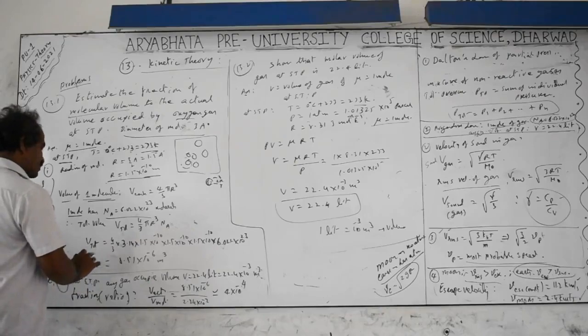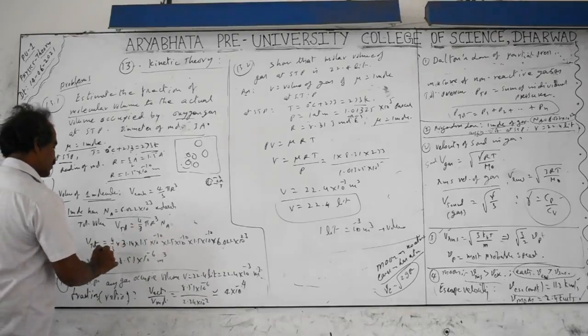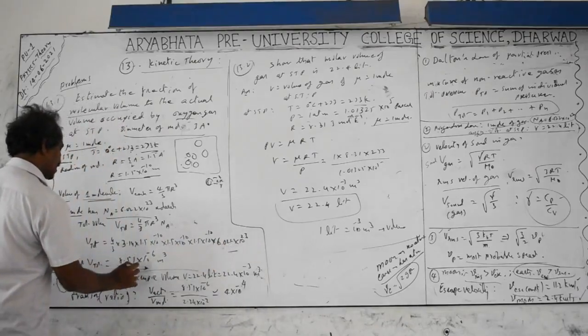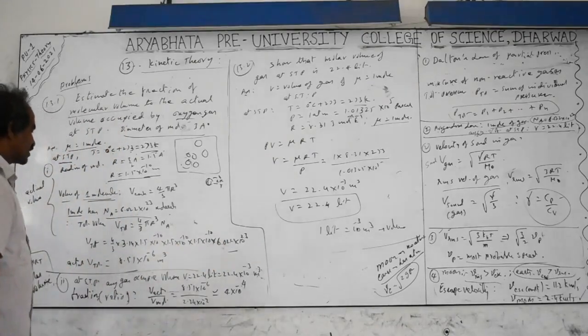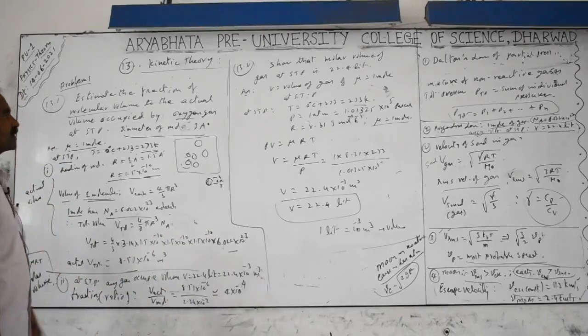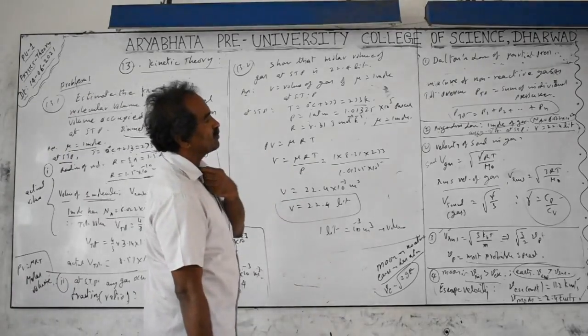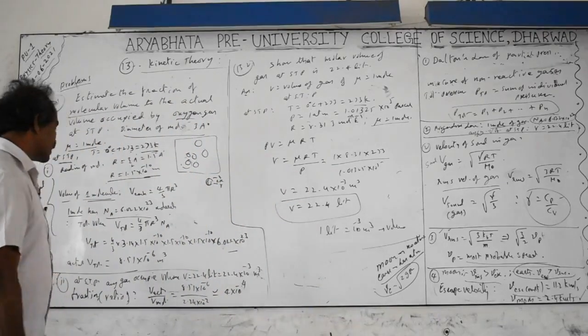So this is the actual size possibility. If you substitute this value, 4 by 3 pi r cube, into Avogadro's number, then you will get the volume as approximately 8.5 into 10 to the power of minus 6 cubic meters. But the molar volume, according to Avogadro's law, 1 mole of gas occupies 22.4 liters.